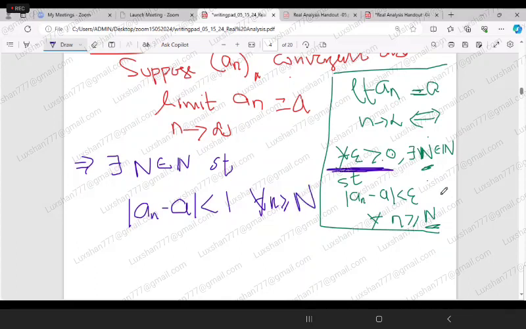The same thing I have written, but instead of epsilon, I have put 1 here.